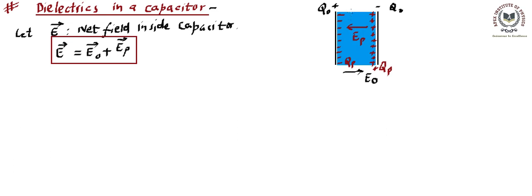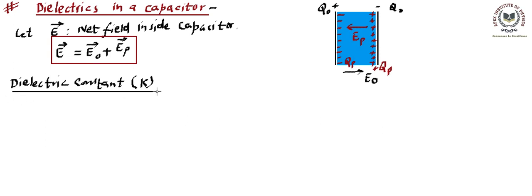Now to make things simpler, we define a particular constant that's called the dielectric constant. This dielectric constant is written by K. Now this should not be confused with the K that is 1 upon 4 pi epsilon naught. No, this is K for dielectric constant.